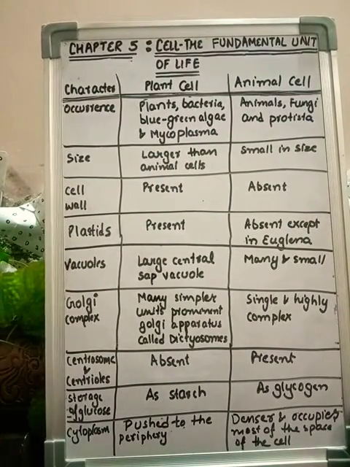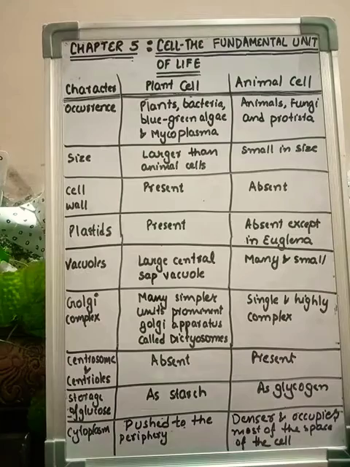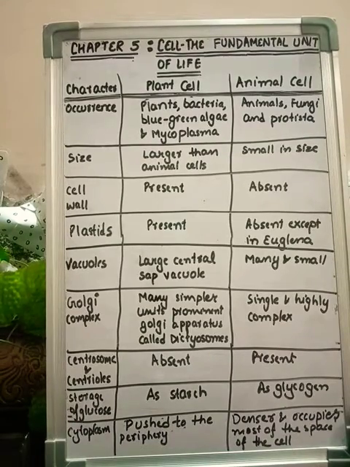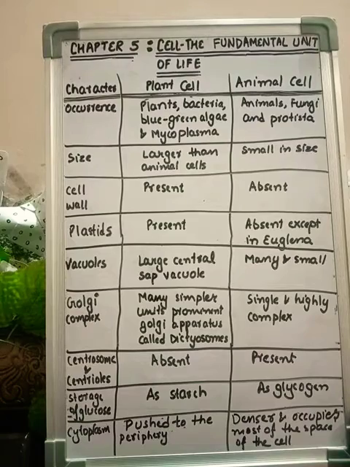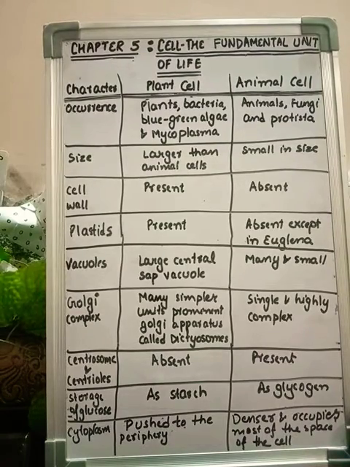Now Golgi complex. Golgi complex is what? Golgi complex is also one of the cell organelles, and this Golgi complex is actually responsible for the transportation of substances from one part of the cell to another. It is helpful in packaging of the substances, and then after packing them, carrying them from one part of the cell to another. That is the function of Golgi complex.